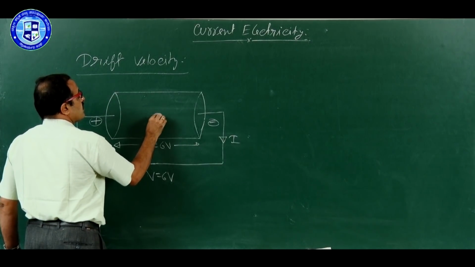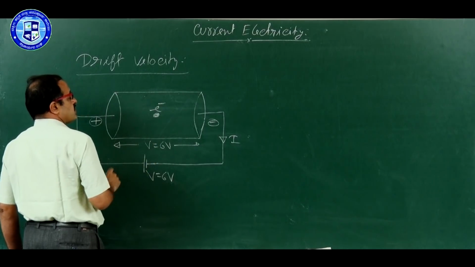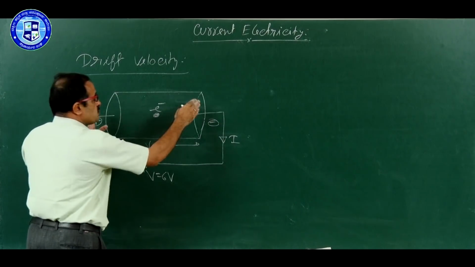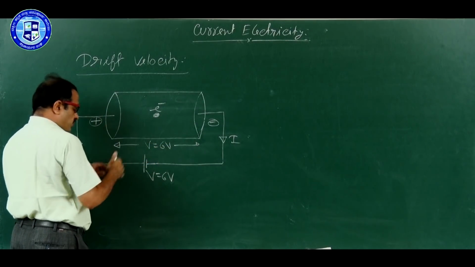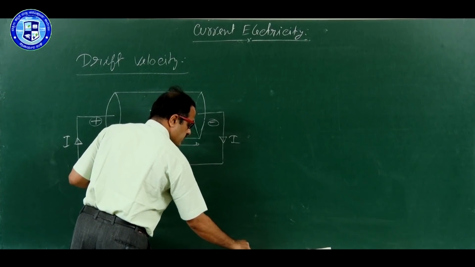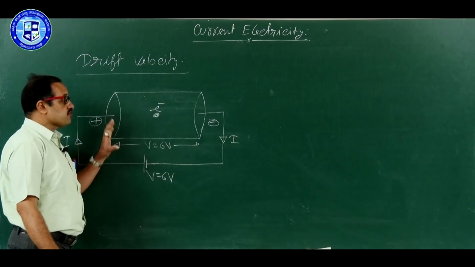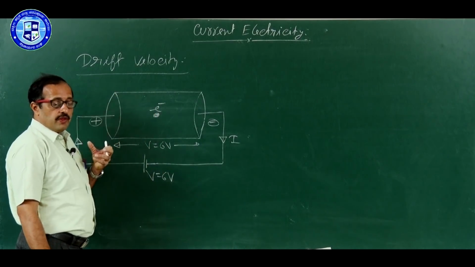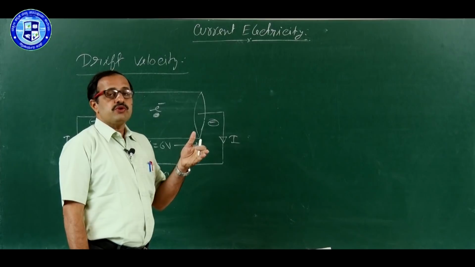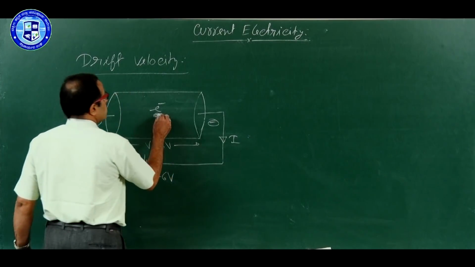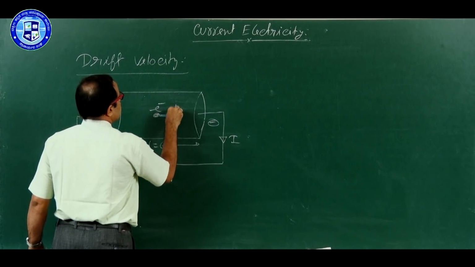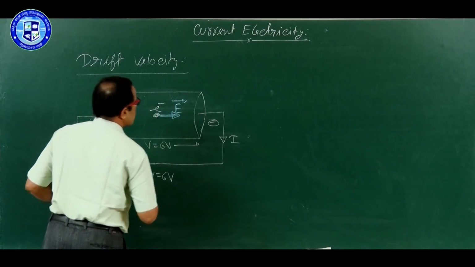Here we take one free electron, it is in random motion. For the time being, the electron is here. Once you connect the conductor to the cell, it provides a potential difference, and that potential difference produces an electric field. Produces what? Electric field. And we know the direction of the electric field is always from positive to negative. Therefore, this is the direction of the electric field. It produces the electric field E.